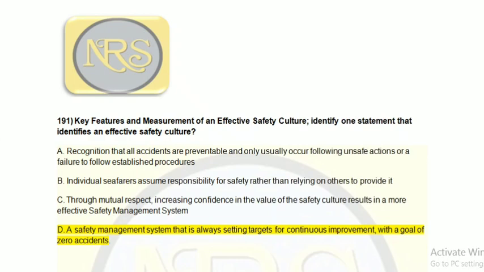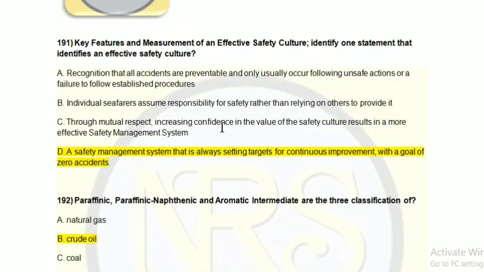The company insists on achieving zero accident, zero incident. How are they achieving it? Through the SMS, by continuous improvement such as near miss reports, accident reports, defect reports, and continuous monitoring, inspections, observations, internal audit, and external audit. These are the processes they use to try to achieve zero accidents. So for question number 191, option D is the correct answer.